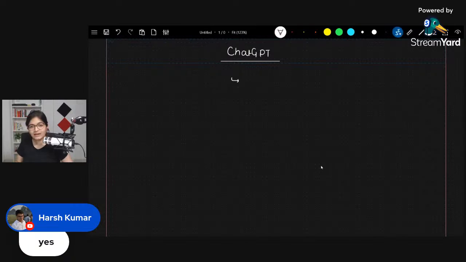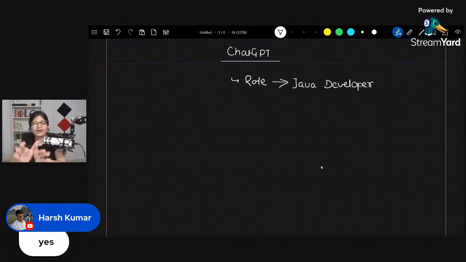What is the meaning of a role? Let's say you want to solve the assignments in your college. The professor gave you an assignment, and you want to solve the assignment of, let's say, Java programming. Now you will assign a role to this tool, that consider yourself a Java developer. So I have assigned a role to this tool, that you are a Java developer now. Okay? This is the first task.